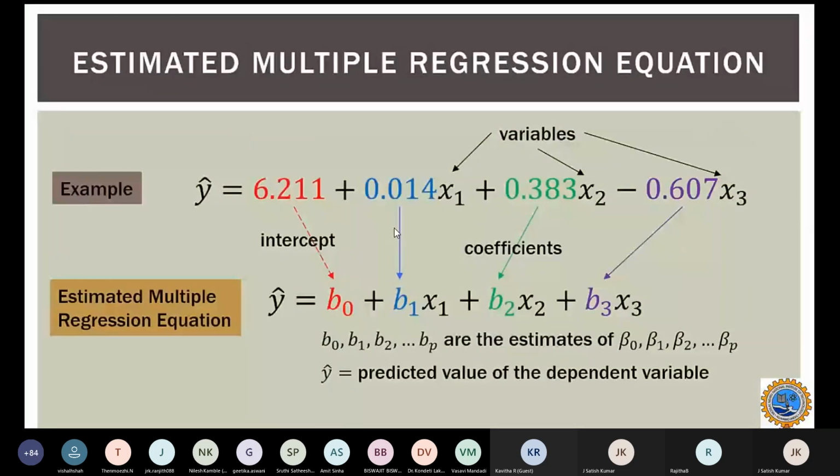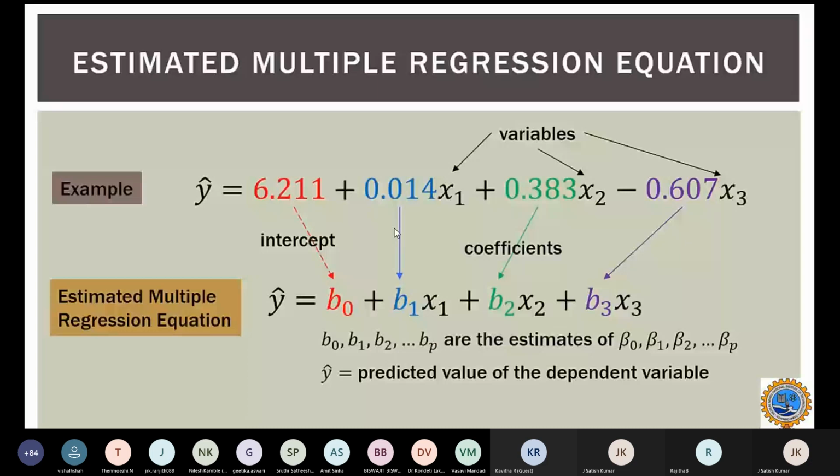For example, if my estimated y cap equation looks like 6.211 plus 0.014 x1 plus 0.038 x2 minus 0.607 x3, then my intercept would be 6.211, which is b0, and the others are my coefficients, and x1, x2, x3 are the independent variables that will influence my estimated y.